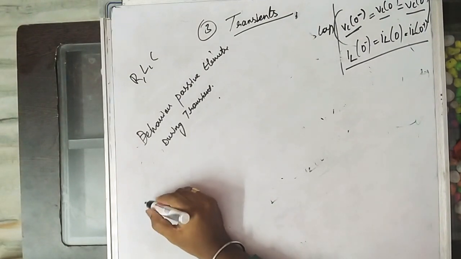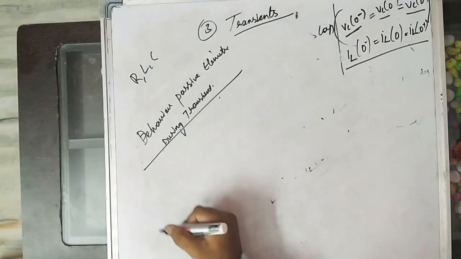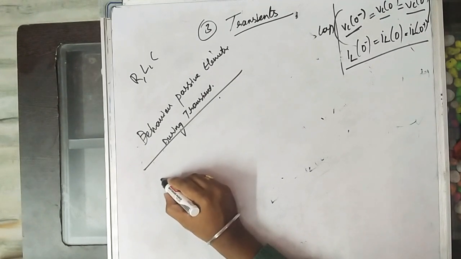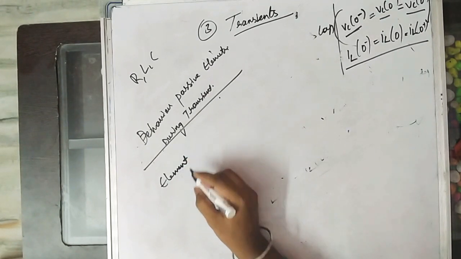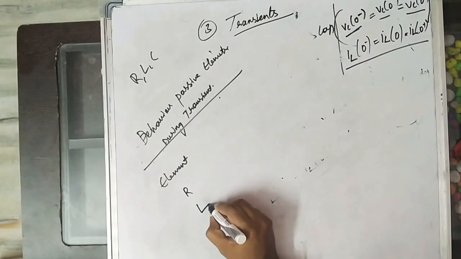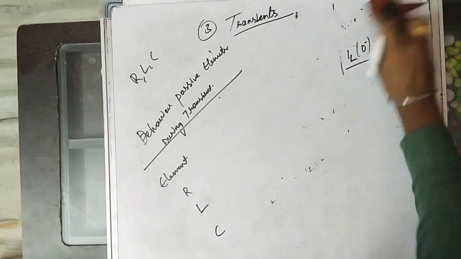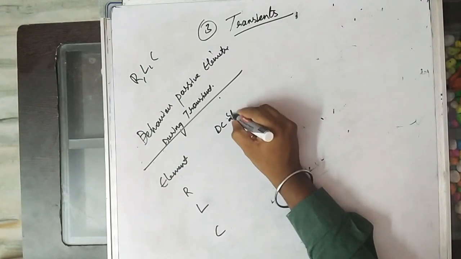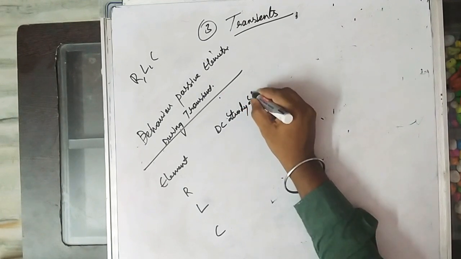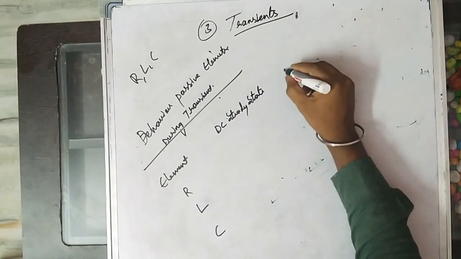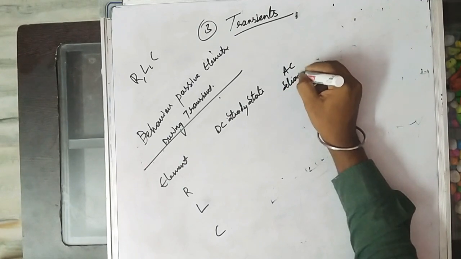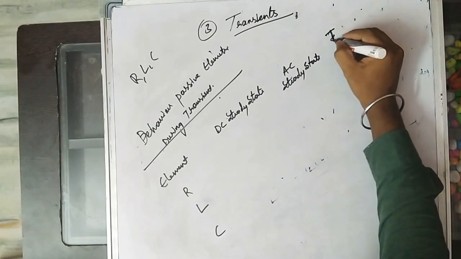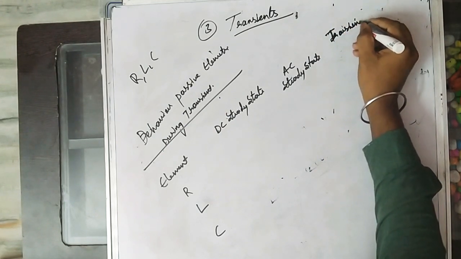So we'll deal with the transients of equivalent elements from every point of view. Until now we dealt with steady state. So we'll consider these elements: a resistor, an inductor and a capacitor. In this we'll take DC steady state, AC steady state, and transient state.